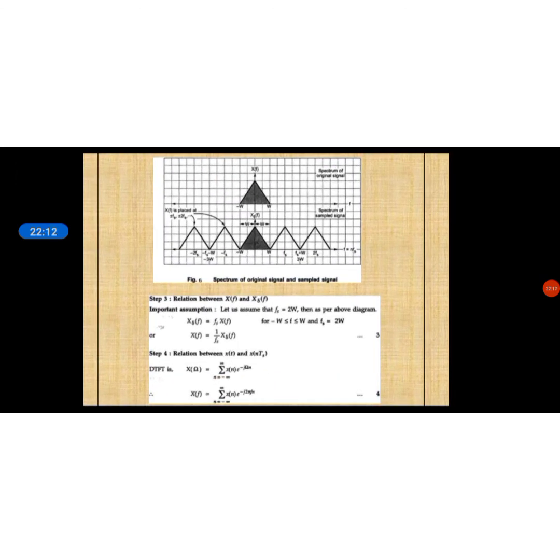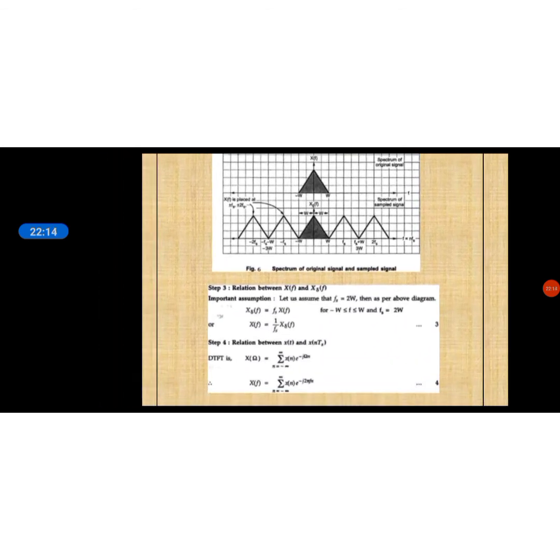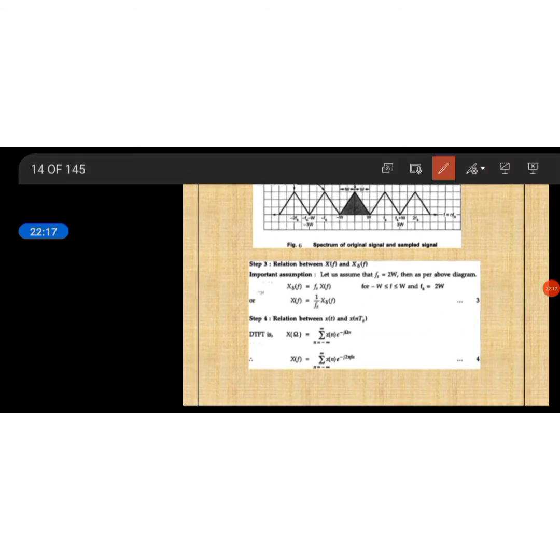So the next step, the fourth step, is about the relation between X(f) and Xδ(f). We have to get the sampled signal. So for that we are going for the relation between Xδ(f) and X(f). We have to assume here fs is equal to 2ω as per the above diagram that we have discussed already, and this is about the relationship between x(t) and x(nTs). At this step we are going to calculate the sampled signal.